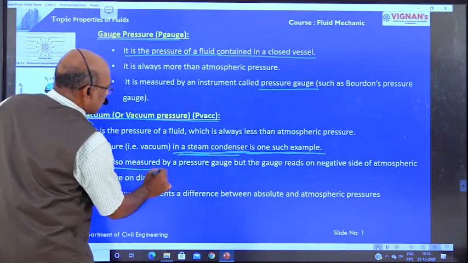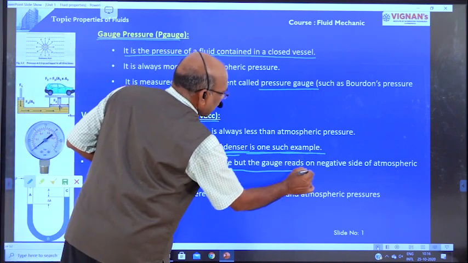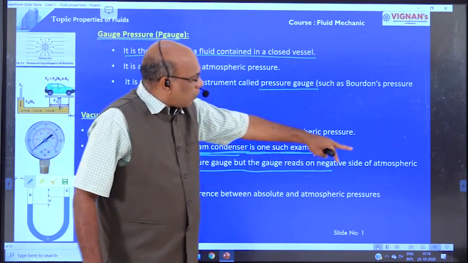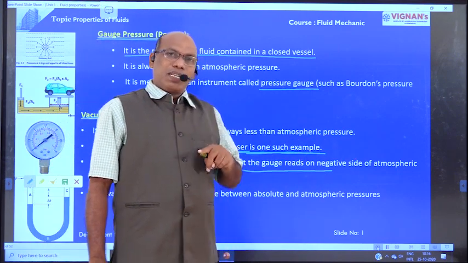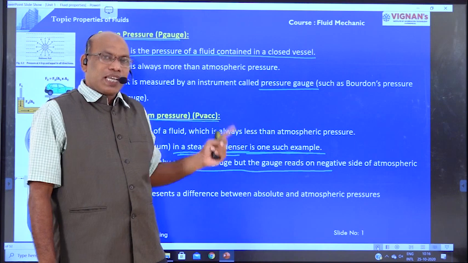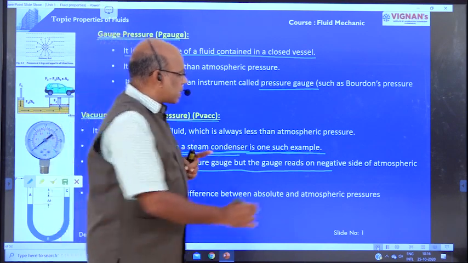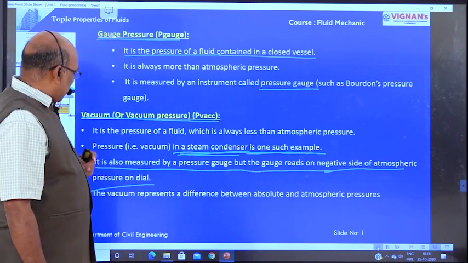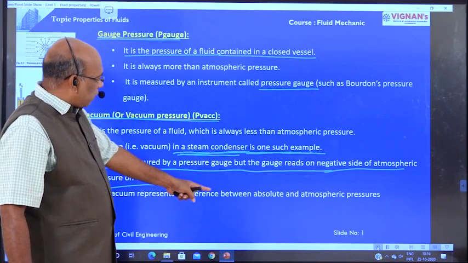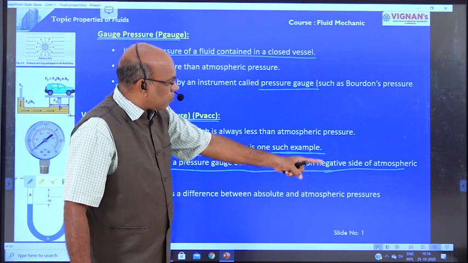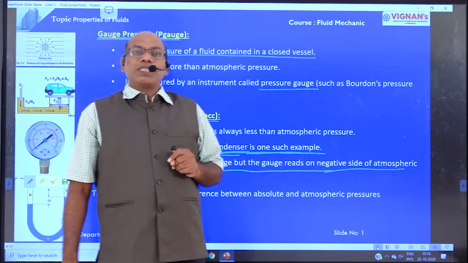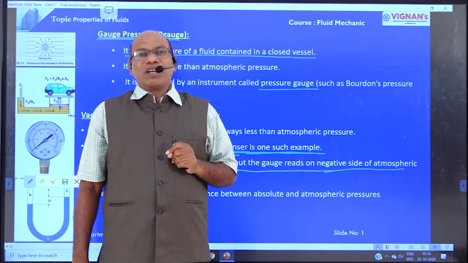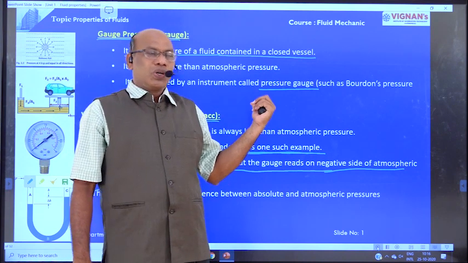It is also measured by pressure gauges, but the gauge reading is on the negative side of the atmospheric pressure. The vacuum represents the difference between the atmospheric and absolute pressure, that I will show here.